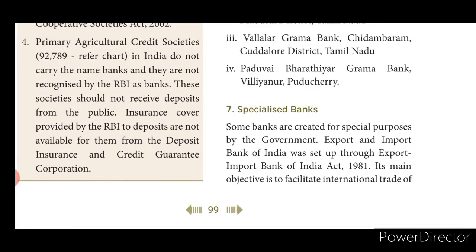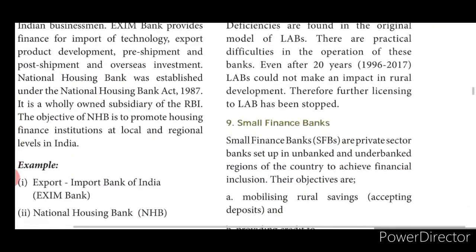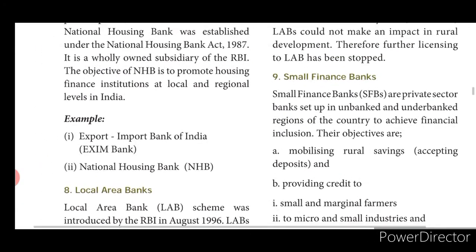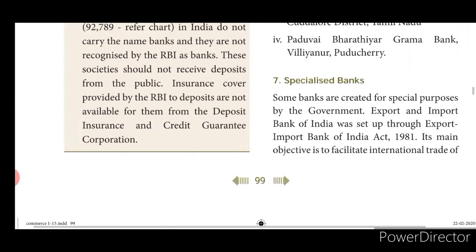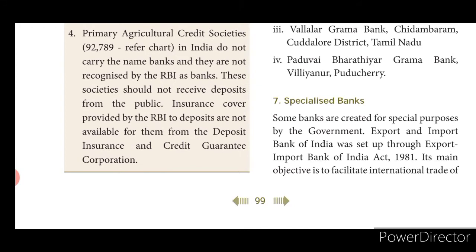The seventh one, that is a specialized bank. We still have 9 subdivisions, and we are now at the 17th type, specialized bank. What is a specialized bank? Some banks are created for a special purpose by the government.